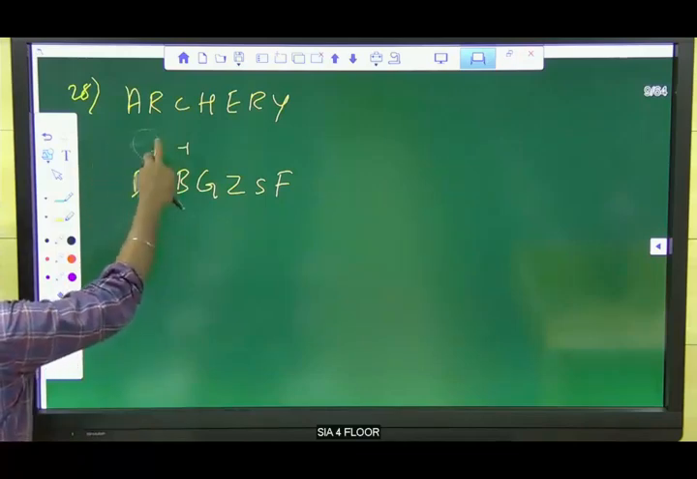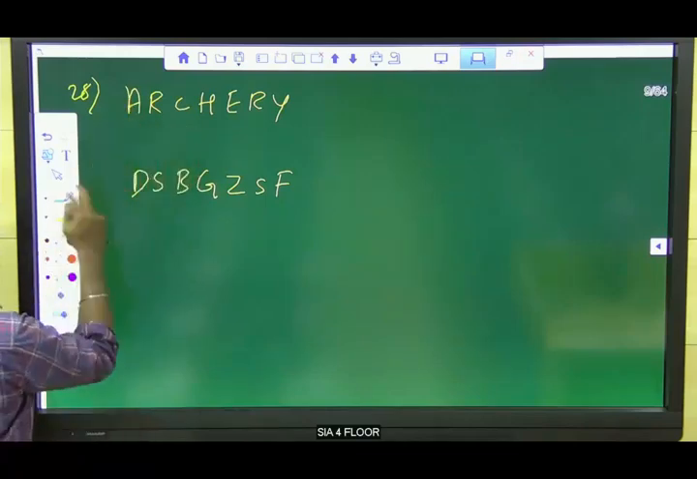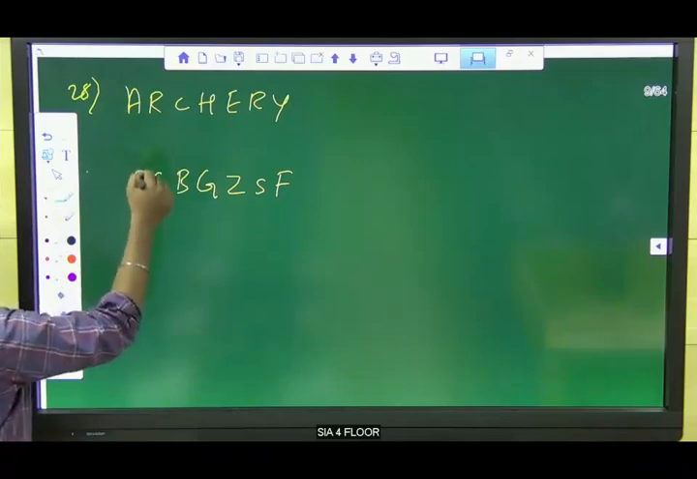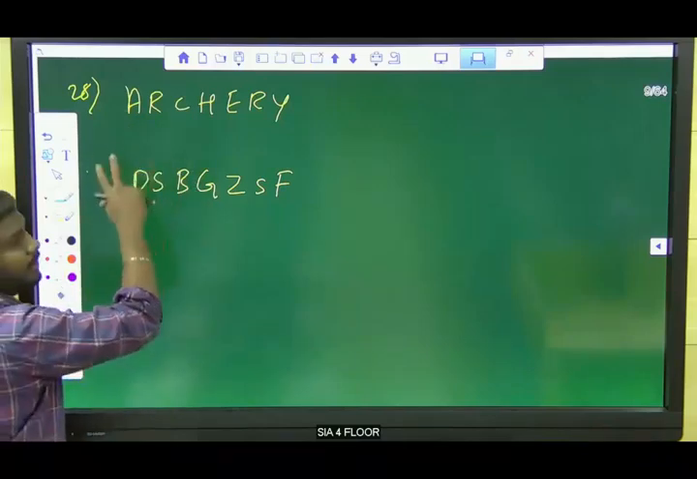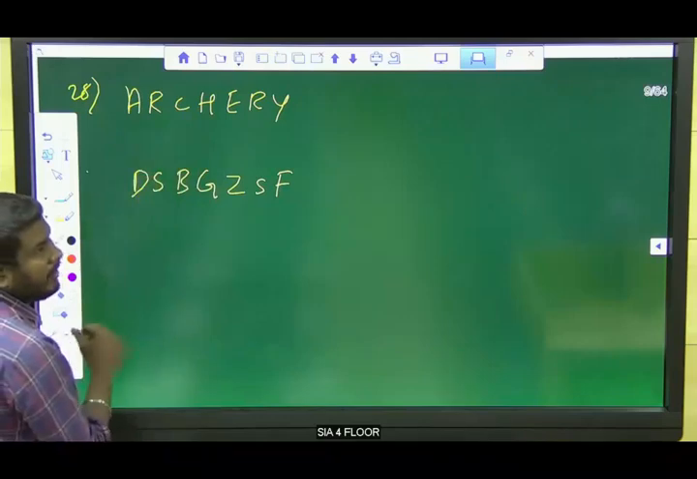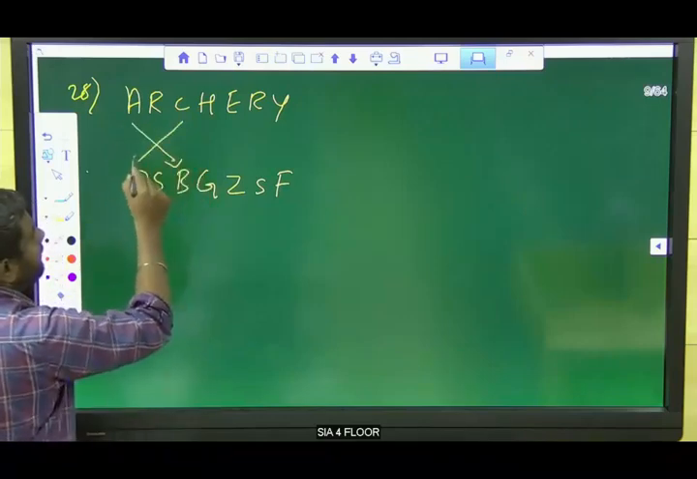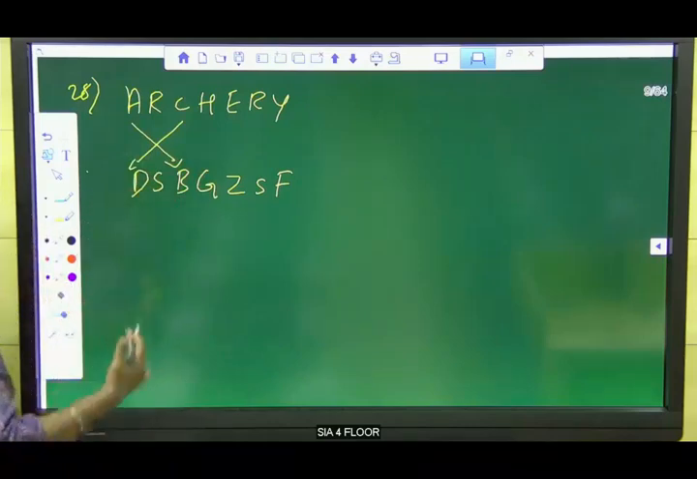So it is not like a direct way, right? Now we need to compare the closer letters. So what are the closer letters here? A and B are the closer letters. Likewise, C and D are the closer letters. Now only can you conclude. Now you can conclude.